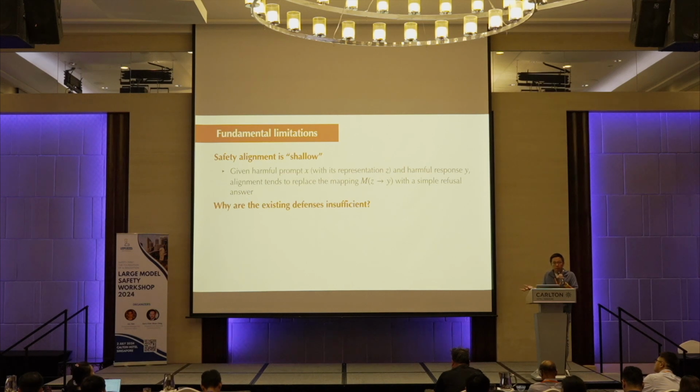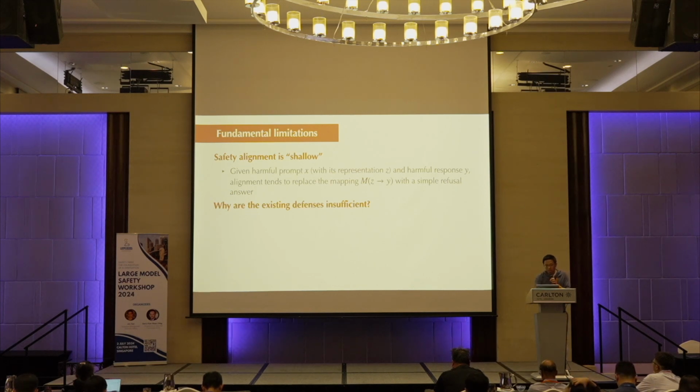If we are familiar with the AI research literature, you probably know about the backdoor attack, right? In a backdoor attack, if you detect the incoming image has a certain particular pattern, it will classify it into a particular class, right? That's what a backdoor attack does. So basically, the setting is pretty similar in this case. So you can see why the alignment is very shallow, very fragile, because we are only replacing the mapping from the representation to the final answer.